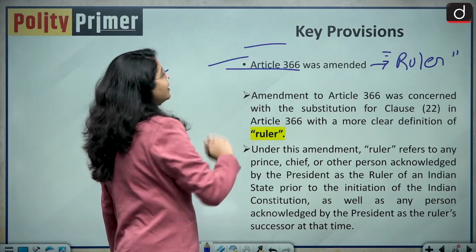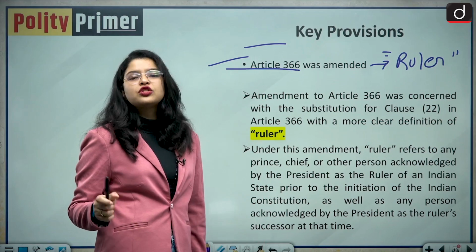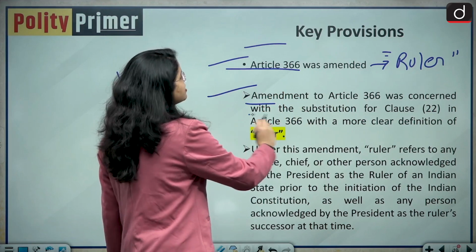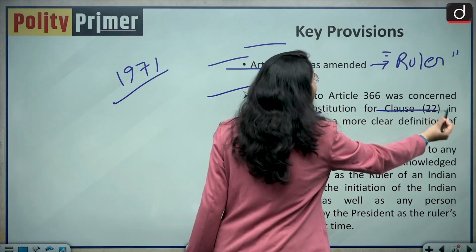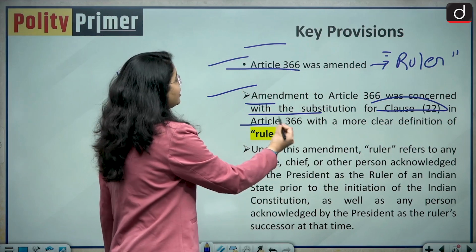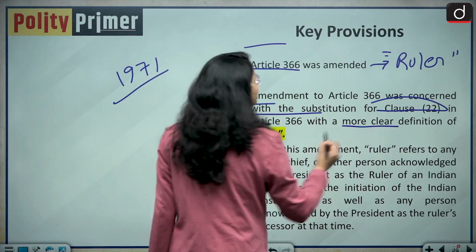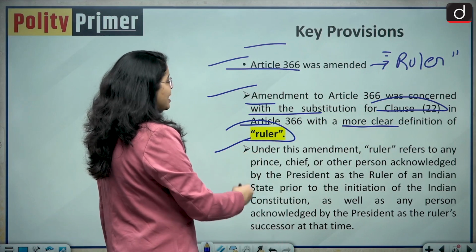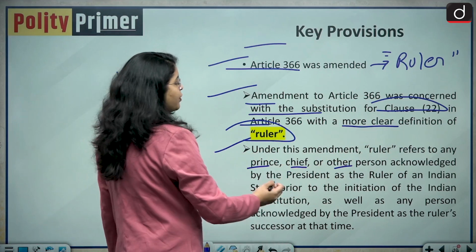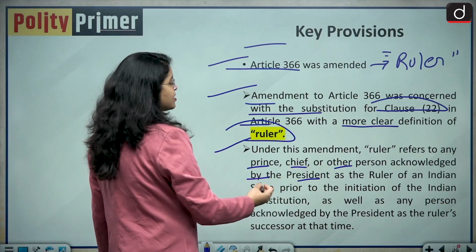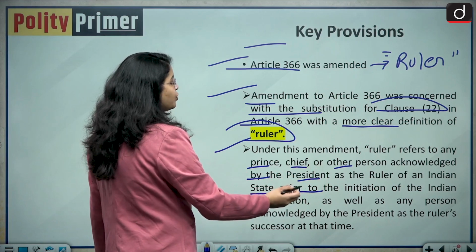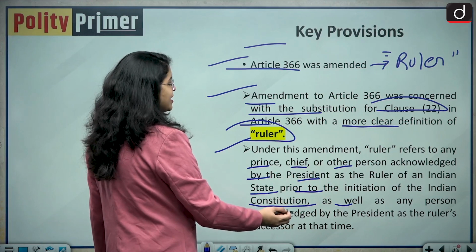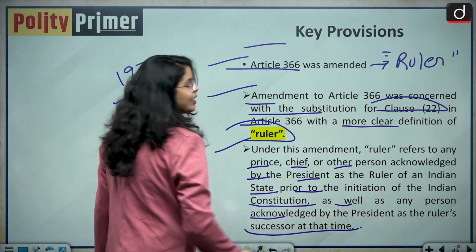So basically Article 366 was amended to change the definition of the ruler. So the amendment to Article 366 was concerned with the substitution of clause 22, which defined ruler in Article 366, with a more clear definition of this word ruler. Okay, so under this amendment, ruler refers to any prince, chief or other person acknowledged by the president as the ruler of an Indian state prior to the initiation of the Indian Constitution, as well as any person acknowledged by the president as the ruler's successor at that point of time.